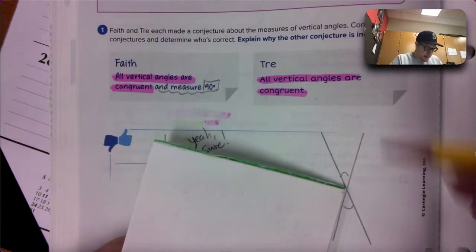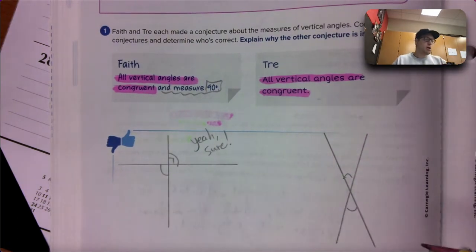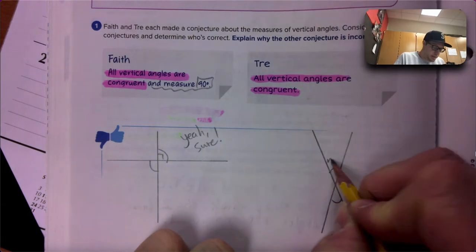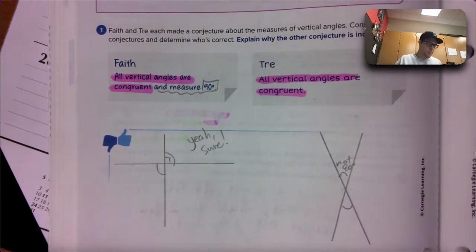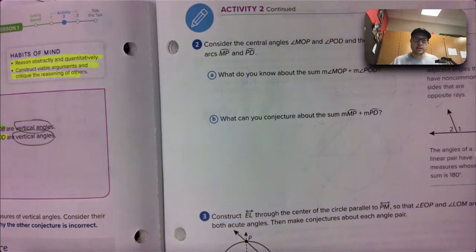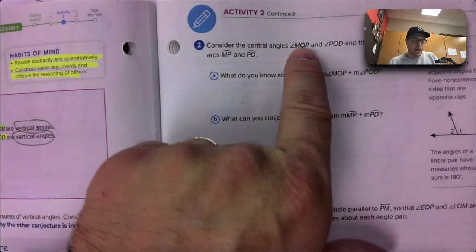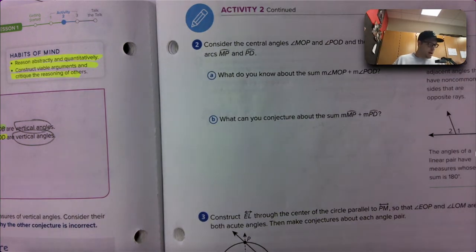Let's go to page 207. This activity, quick and to the point. Okay, consider the central angles MOP and POD and their arcs MP and PD. What are they talking about? Oh, they're talking about the circle over here. So we're going to consider the circle that Josh constructed. We're going to consider MOP. That's this angle right here, right? And POD. That's this angle right here.